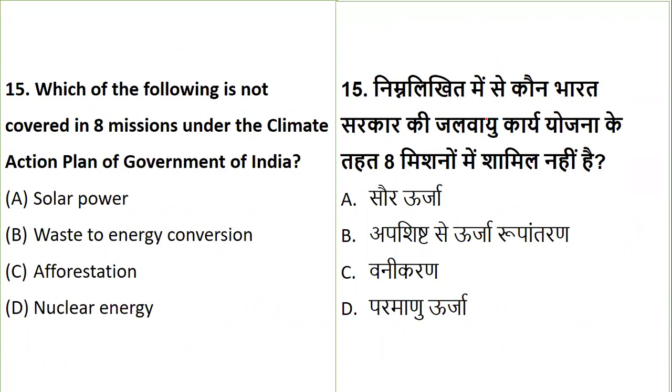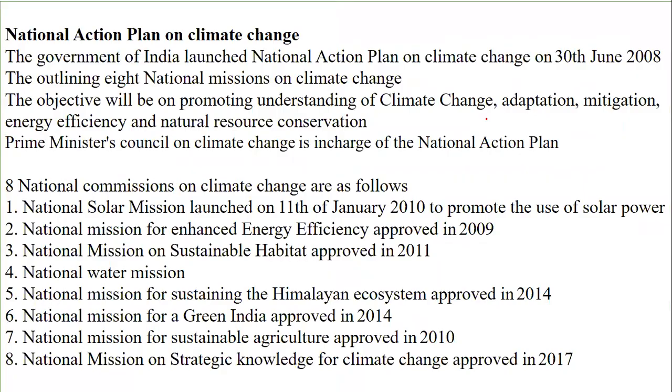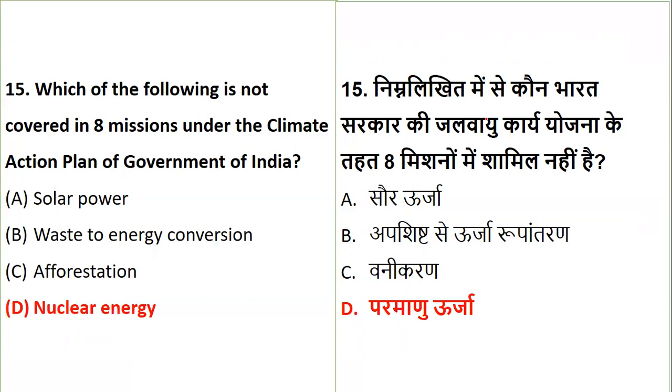The one which is not a part of the climate action plan is nuclear energy. We did the list last week also: solar mission, enhanced energy efficiency, sustainable habitat, water mission, Himalayan ecosystem, Green India, sustainable agriculture, and strategic knowledge for climate. The odd one out is nuclear energy.